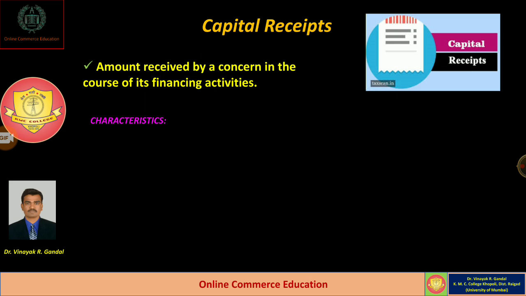It has some characteristics, like capital receipts are derived from financing activities. Financing activities means issue of shares, issue of debentures, loans from banks, and term loans from banks and financial institutions.